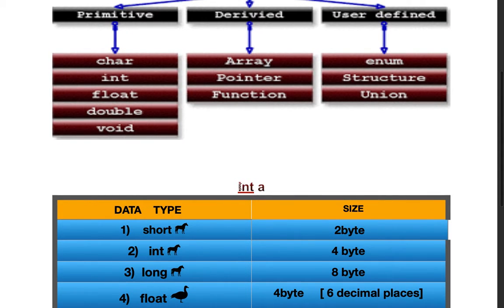If I write int a, it means I am declaring a variable a, and the word int is going to tell me the type of this a, meaning whether this a is going to store a number, a character, or a decimal value. So you can directly say that the words which represent the type of a variable are known as data types.